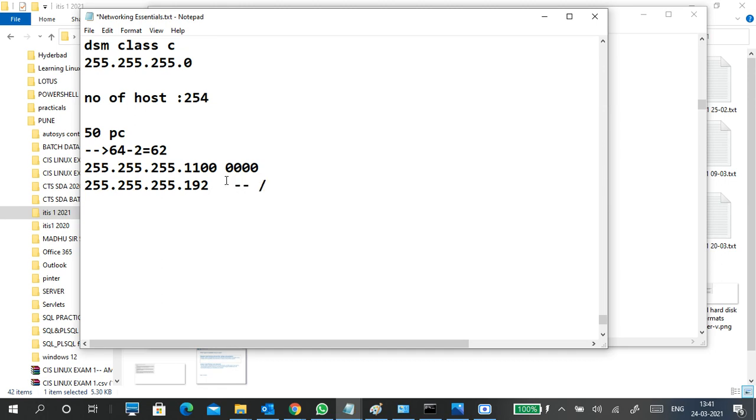And this we can write like this: /26. What is this? It's called CIDR, classless inter-domain routing. What is CIDR? Classless inter-domain routing method.